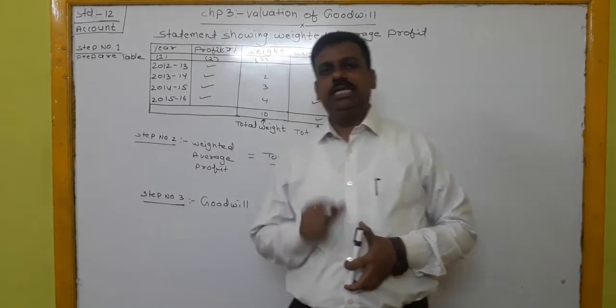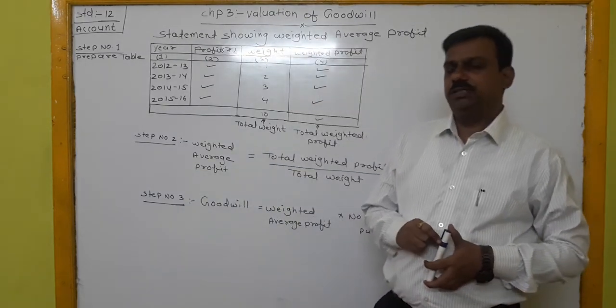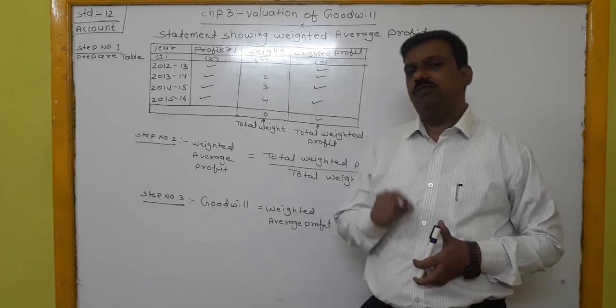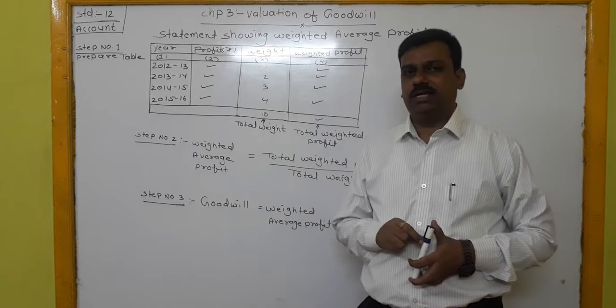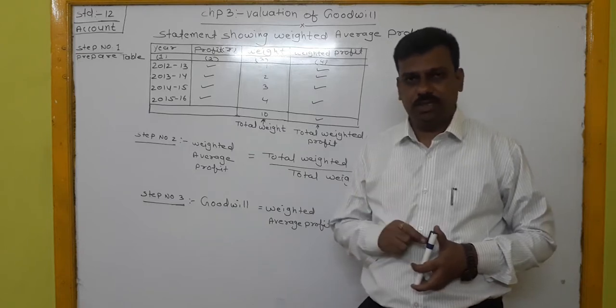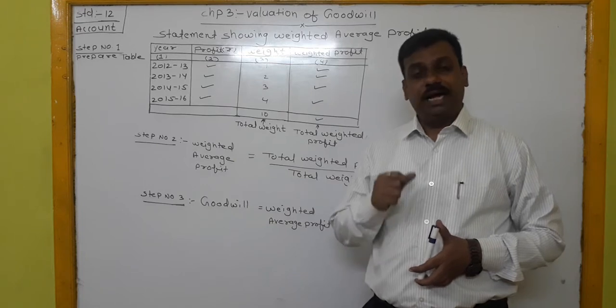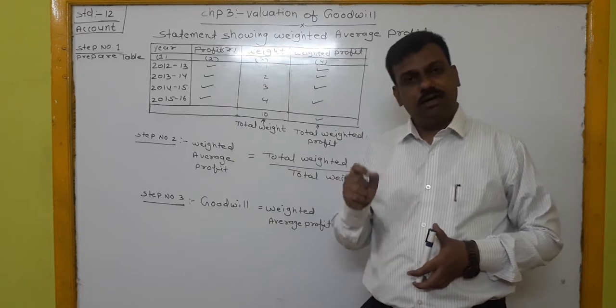Intangible assets are those which cannot be seen, but the value of those assets exists in the market.